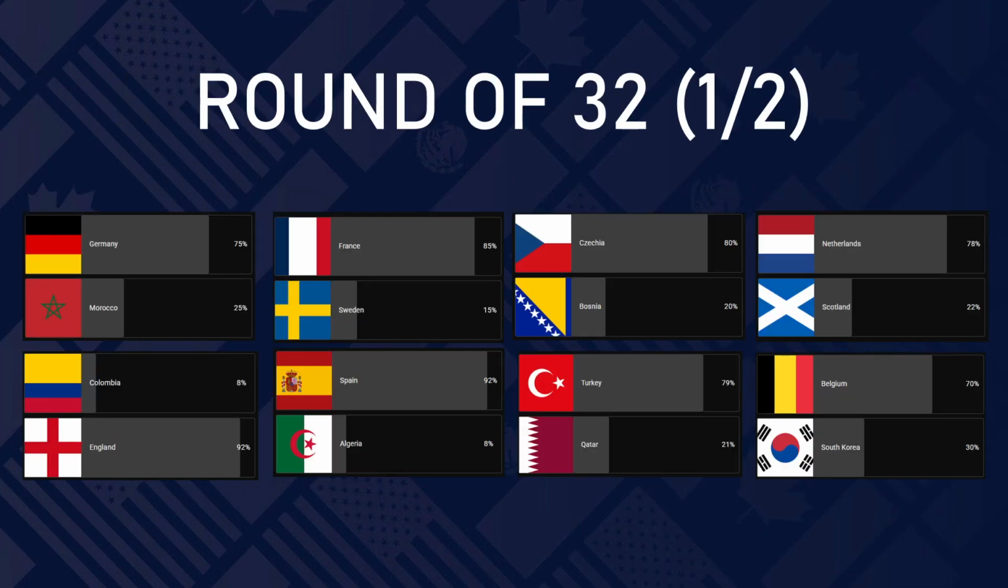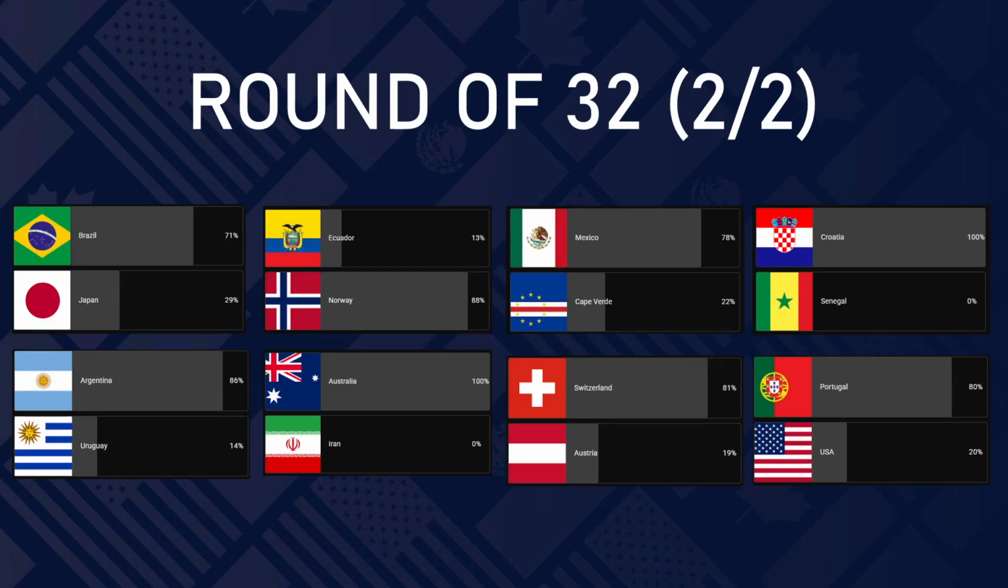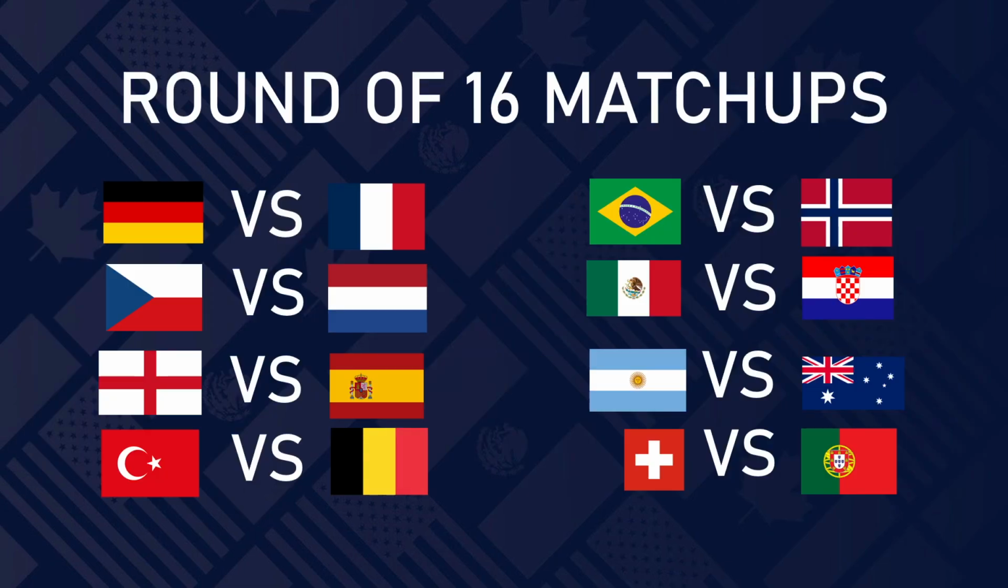And these were the results for the polls. We have Germany, France, Czechia, Netherlands, England, Spain, Turkey, Belgium, Brazil, Norway, Mexico, Croatia, Argentina, Australia, Switzerland, and Portugal going through. For the round of 16 matchups, we had Germany versus France, Czechia versus Netherlands, England versus Spain, that's a big one,